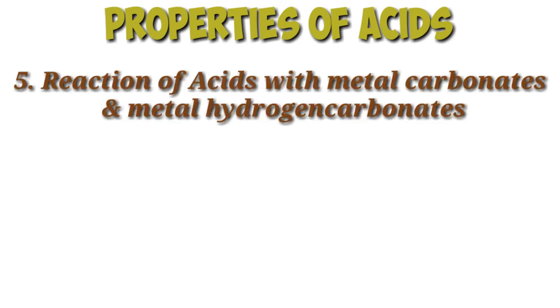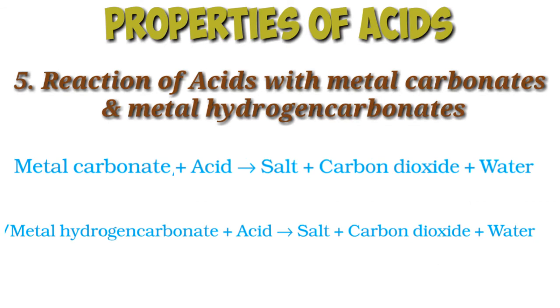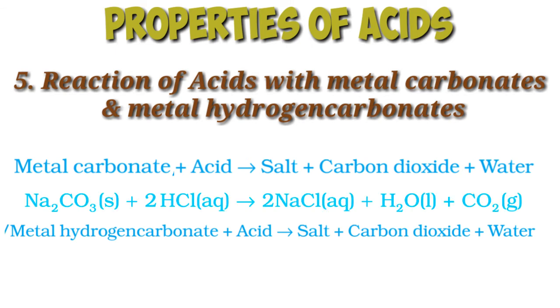Next one, acids react with metal carbonates and metal hydrogen carbonates to form carbon dioxide gas. Metal carbonate, on reacting with acid, you are getting salt, carbon dioxide and water. On the other hand, metal hydrogen carbonate, on reacting with acid, again you are getting salt, carbon dioxide and water. When dilute hydrochloric acid reacts with the sodium carbonate, then sodium chloride, carbon dioxide and water are formed.